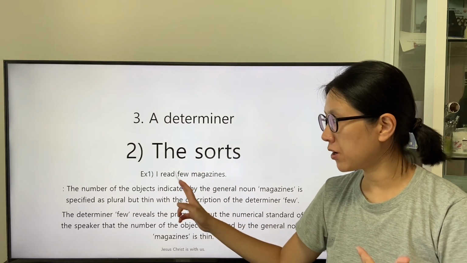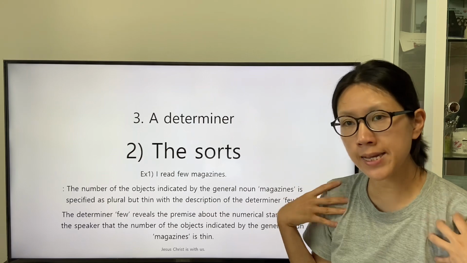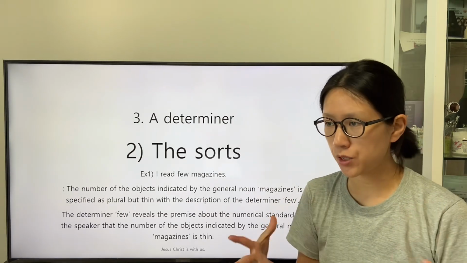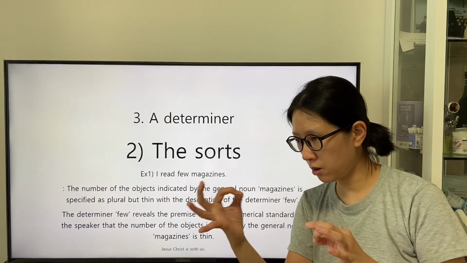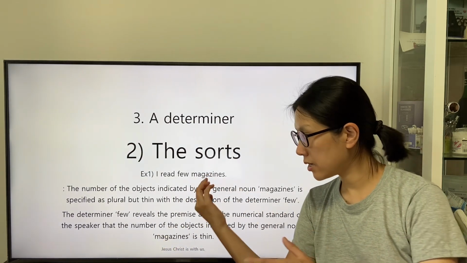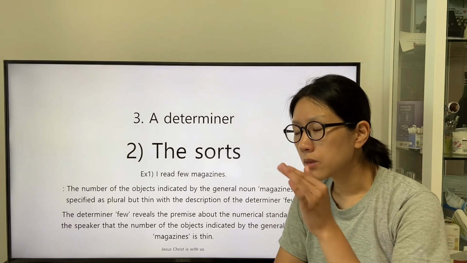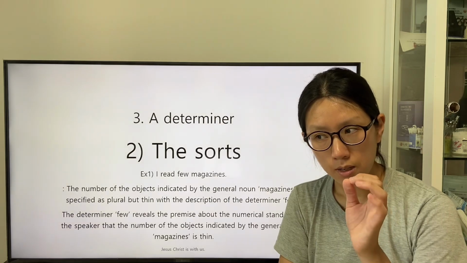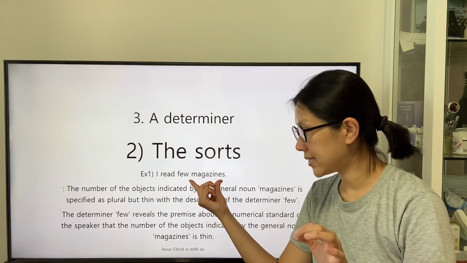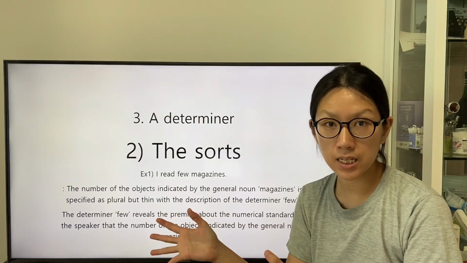The definition of the determiner field reveals that the speaker has the subjective perspective to see the number of the object indicated by the general noun magazines is thin. The object exists, but not so many.